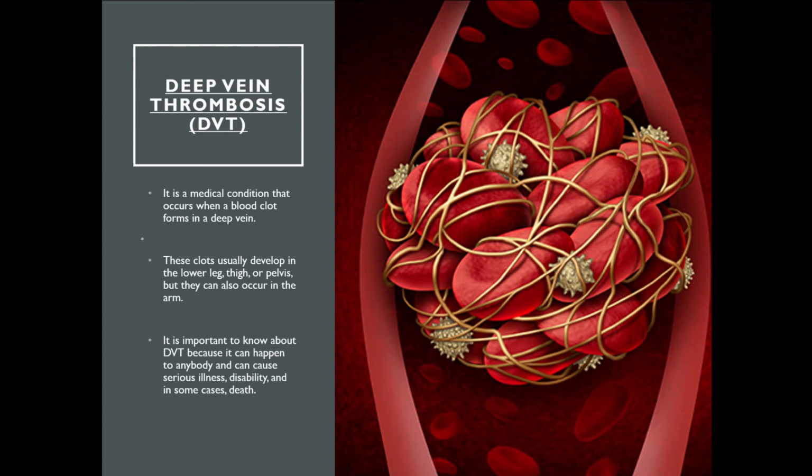There is a condition called deep vein thrombosis. Although there are different types of thromboses, I mention deep vein thrombosis here because it is very common. It is a medical condition that occurs when a blood clot forms in a deep vein. These clots usually develop in the lower legs, thighs, and pelvis, but they can also occur in the arm. It is important to know about deep vein thrombosis because it can happen to anybody and cause serious illness, disability, and in some cases it can lead to death.